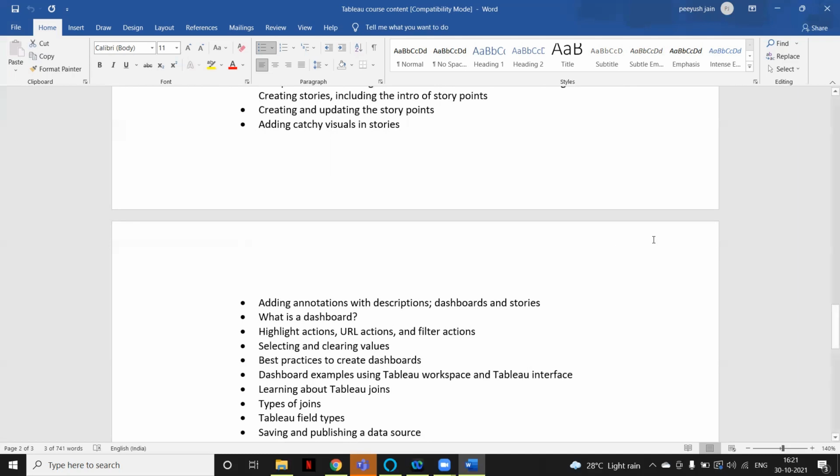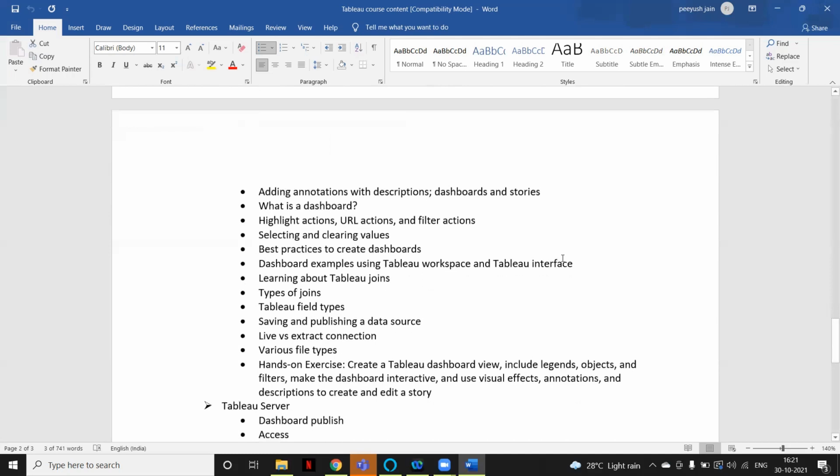Okay, then we have different kinds of actions available in Tableau. Like if you have some country-related data, and when you click on a country you want to go to a particular URL and show that country's data in that URL, we can achieve that by using actions.